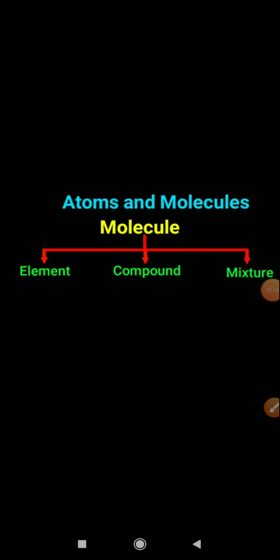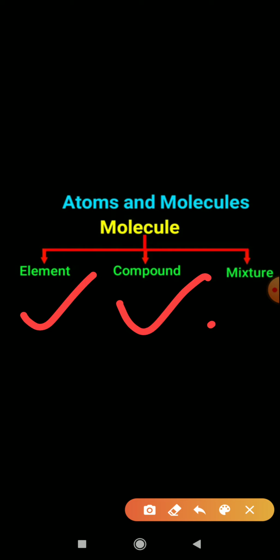When we are talking about atoms and molecules, molecules we can further divide. Atoms, you know that we cannot separate. So how we separate molecules, you have already studied in the second chapter: element, compound and mixture. Now when we talk about an element, it means it has the same kind of atom.